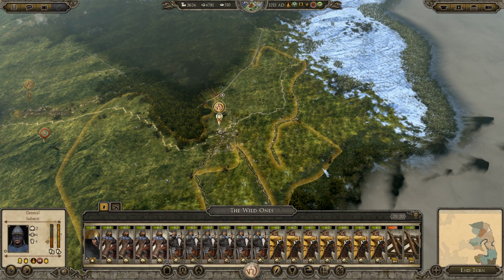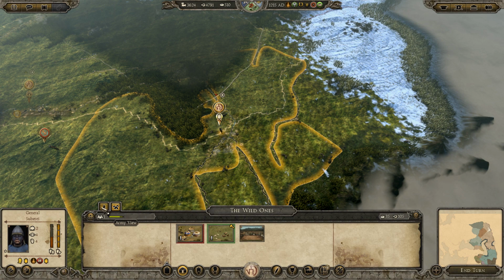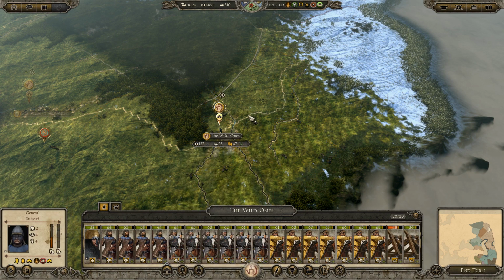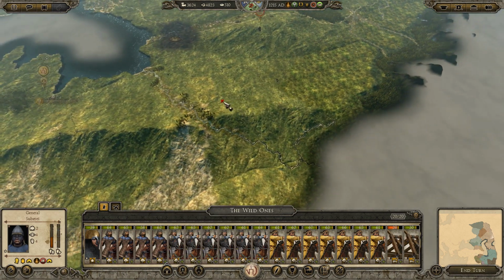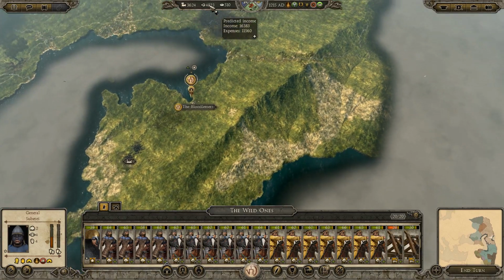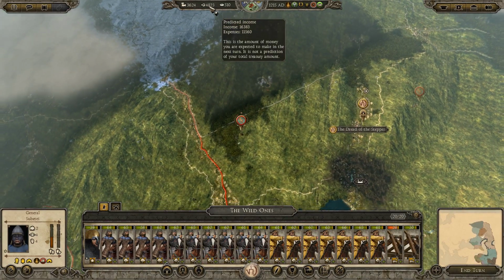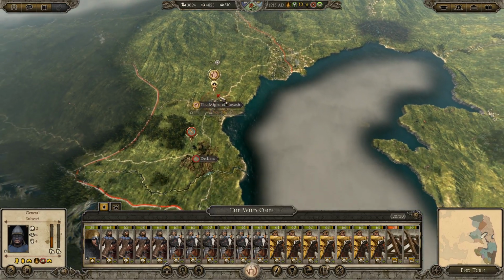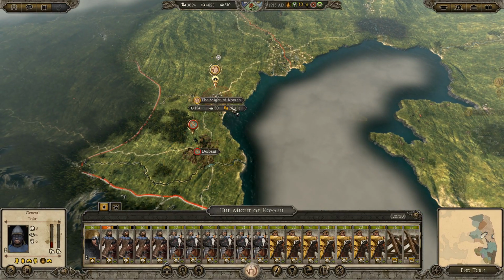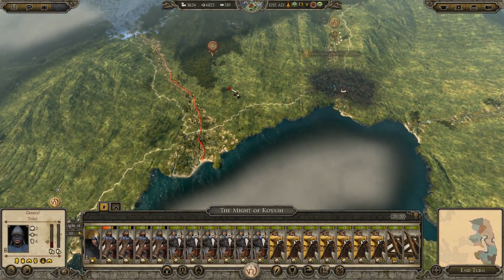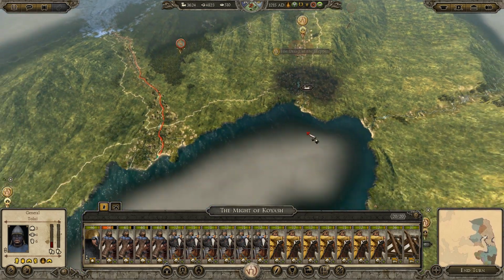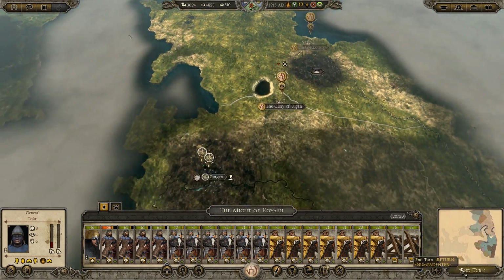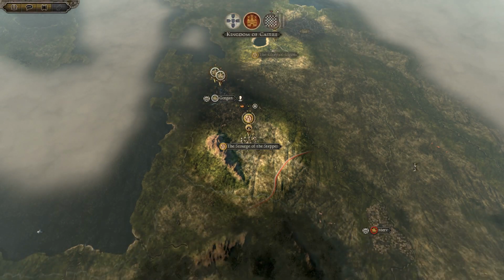So I don't think they'll need any more food. Like, what happens if I do that? Yeah, they have enough food to survive, so that's good. So let's go ahead and encamp once again. And look at that, 4,800 income. So 5,000 income per turn. That's not counting all the money we're going to be making from sacking these settlements. Ready for battle. So let's see how that goes. Another end turn. I think everybody's moved, yes?